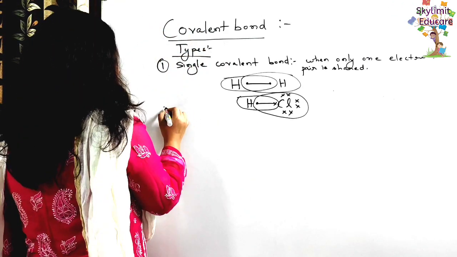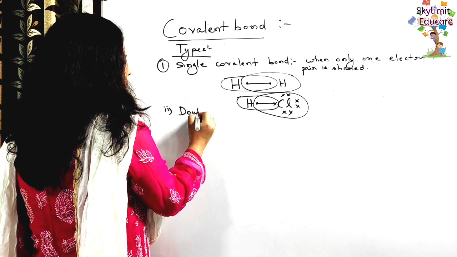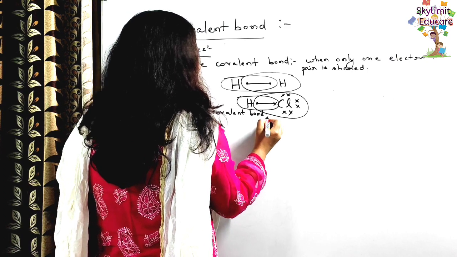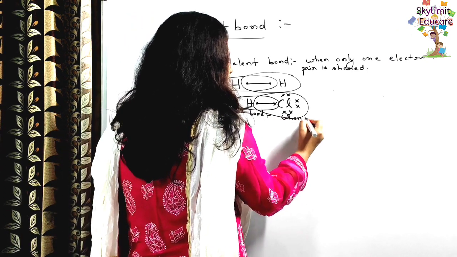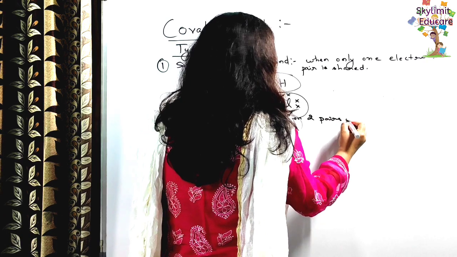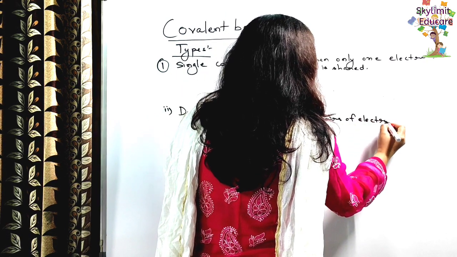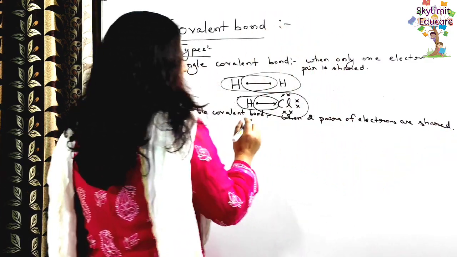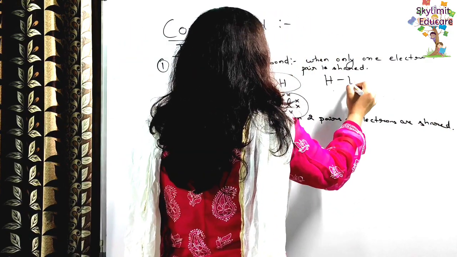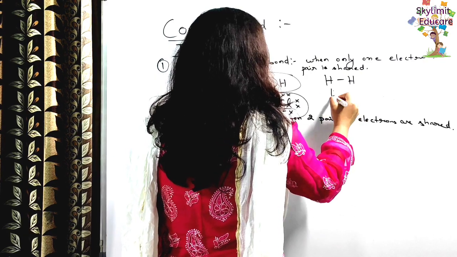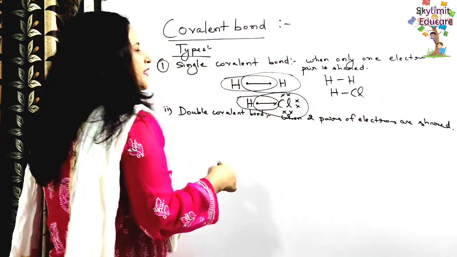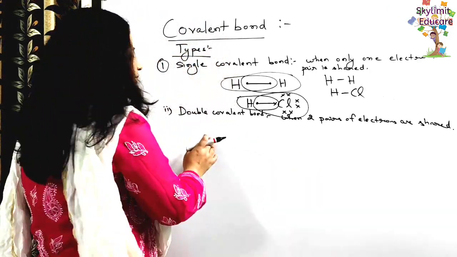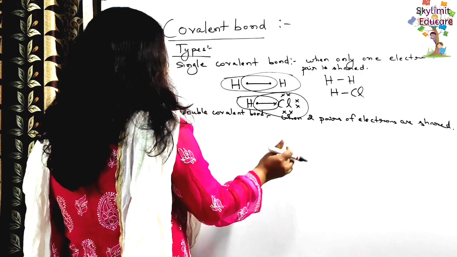The second one is the double covalent bond. Double covalent bond. When two pairs of electrons are shared. Okay, that means one single bond. So this is how we write the hydrogen molecule. This is how we write the HCl. There is a single bond. Okay, so one single bond represents 2 electrons or a pair of electrons. Okay, similarly now in this double covalent bond, when 2 pairs of electrons are shared, you can take the example